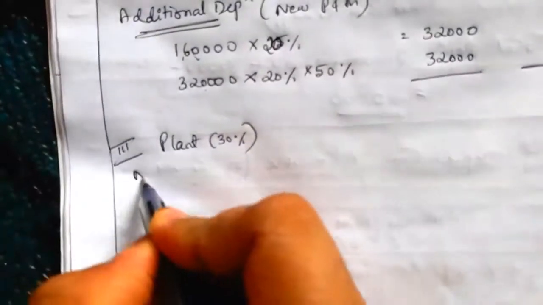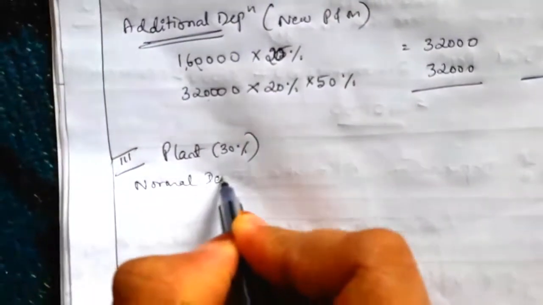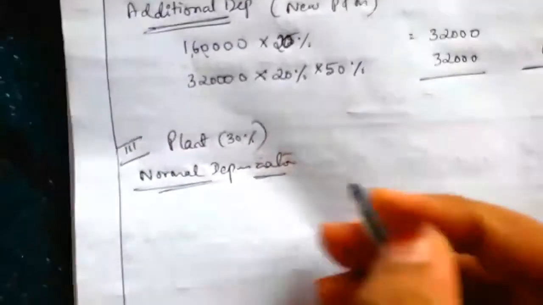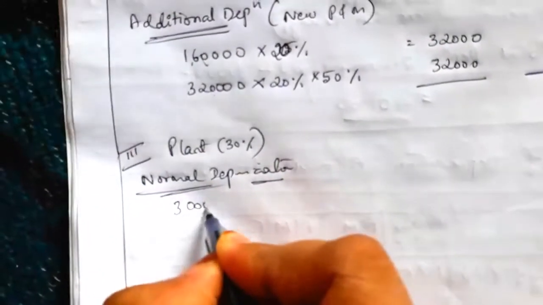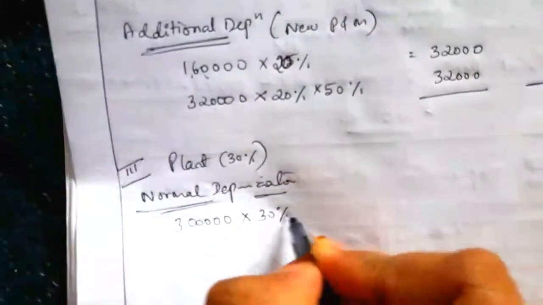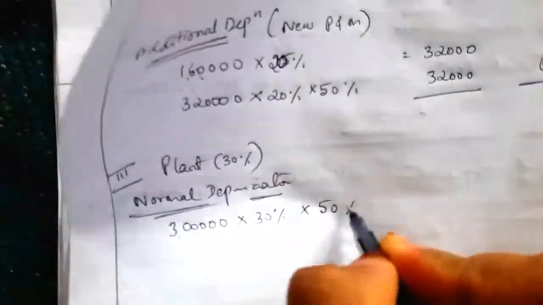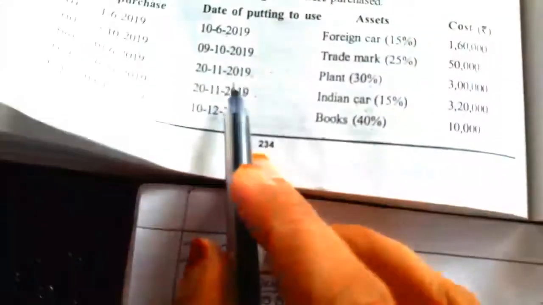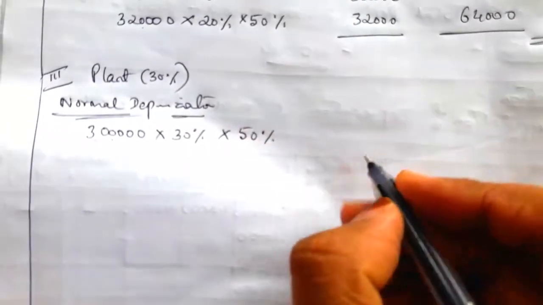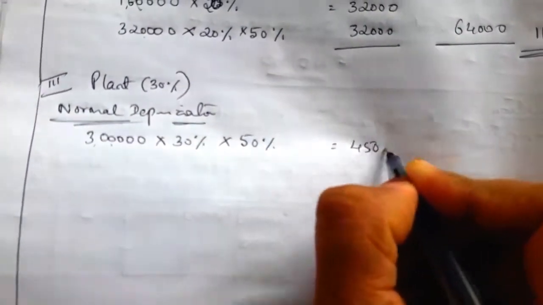So we'll calculate first the normal depreciation in the case of plant value 3 lakh. The normal depreciation rate, how much? 30%, and it is used less than 180 days, so we have to charge 50% depreciation here. So the value is equal to 3 lakh into 30% into 50% is equal to 45,000.